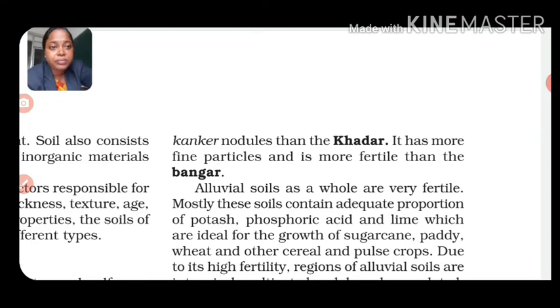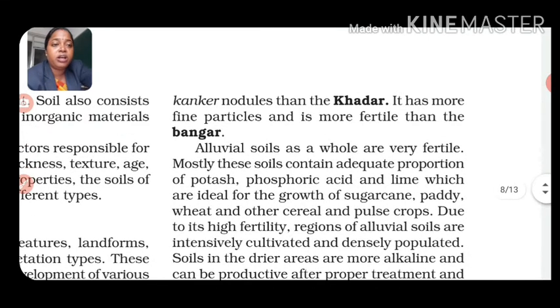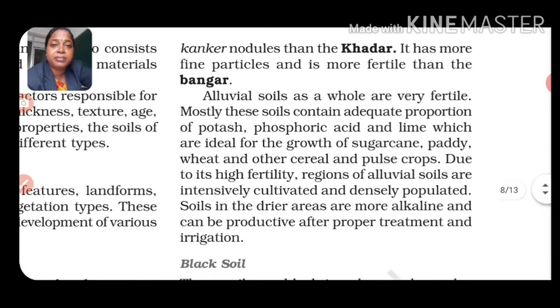Alluvial soils as a whole are very fertile, as they are the full deposition of the rivers. Whatever the river brings with its flow to the land area is known as the alluvial soil.